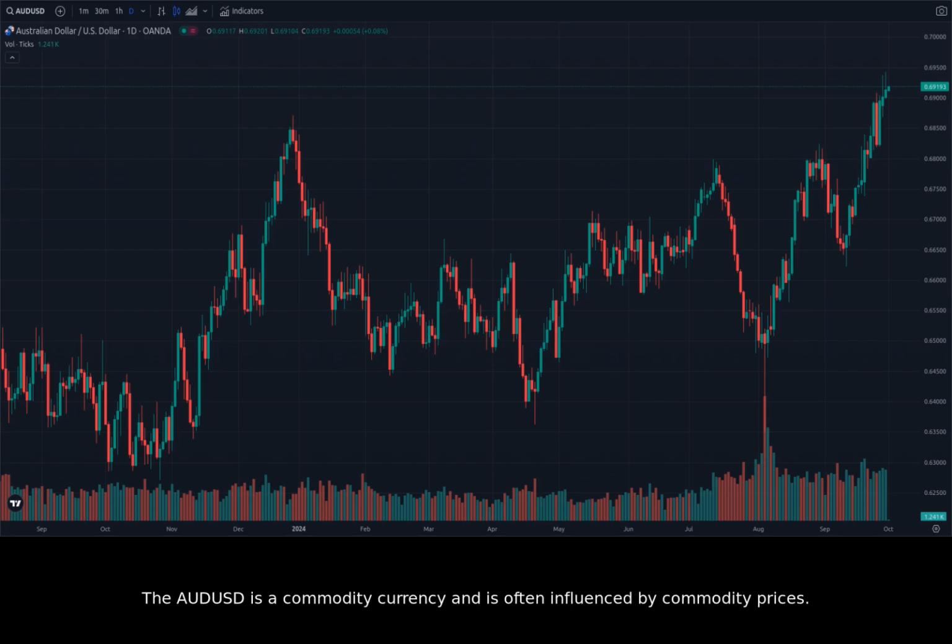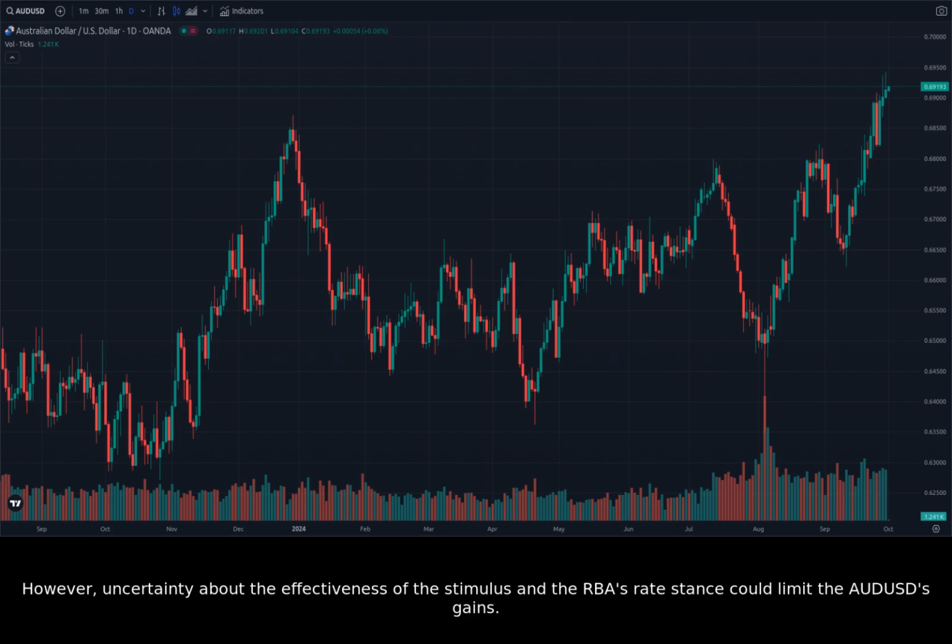The AUDUSD is a commodity currency and is often influenced by commodity prices. With China's stimulus package expected to boost commodity prices, the AUDUSD could continue to rally. However, uncertainty about the effectiveness of the stimulus and the RBA's rate stance could limit the AUDUSD's gains. It's important to keep an eye on the news and events surrounding China and the RBA to make informed trading